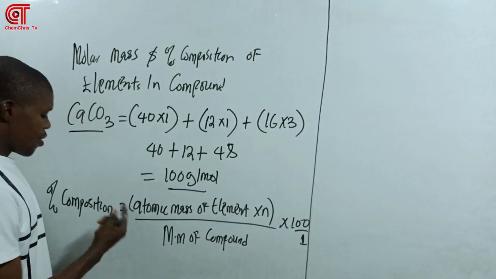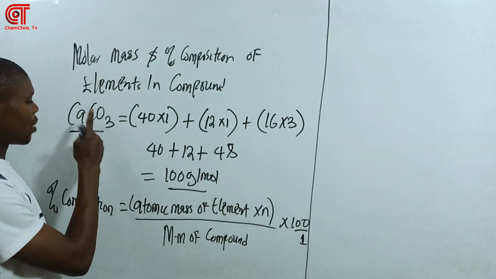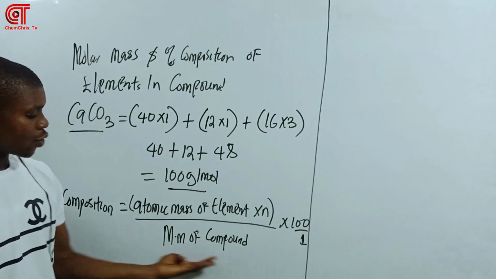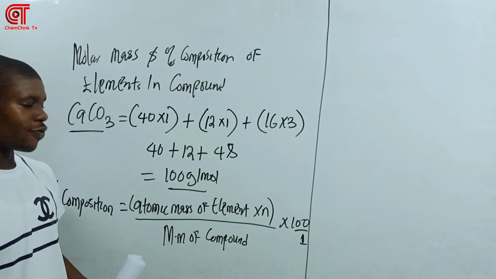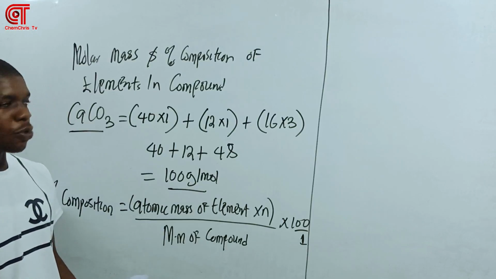So remember here we have calcium, carbon and oxygen. The molar mass of the compound is what you have already calculated. And the unit of the molar mass of the compound is gram per mole.